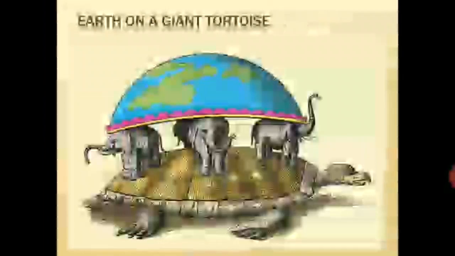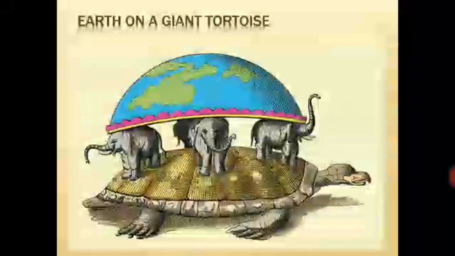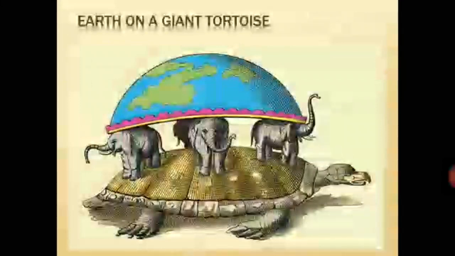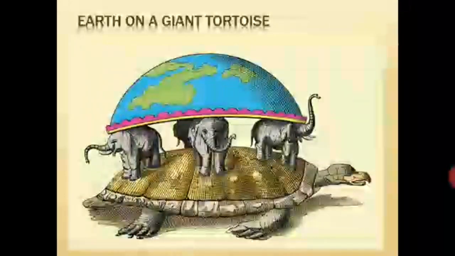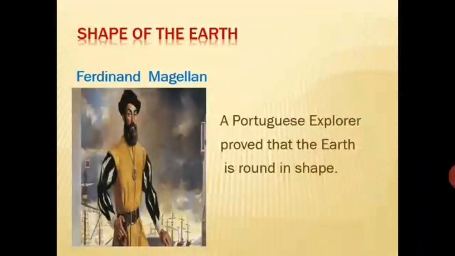Some ancestors also thought that the Earth was held by a giant tortoise. Now, who proved that the Earth is round? It is Ferdinand Magellan. In 1519, Magellan, a Portuguese sailor, started his journey from Spain with 5 ships and many sailors.